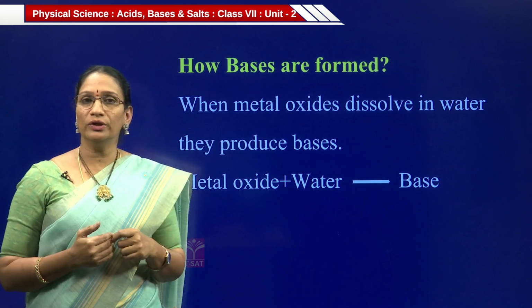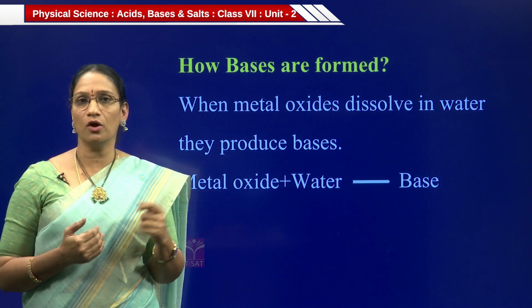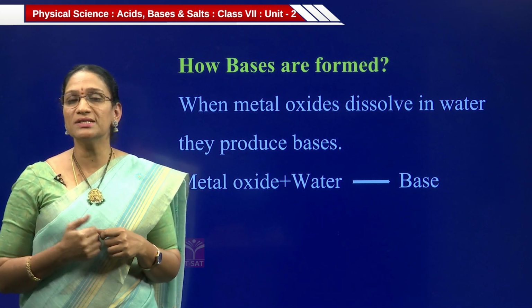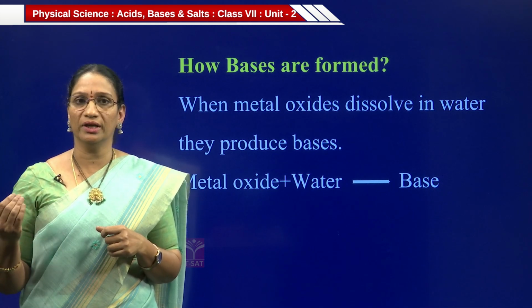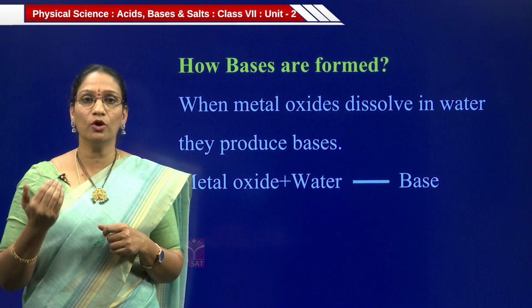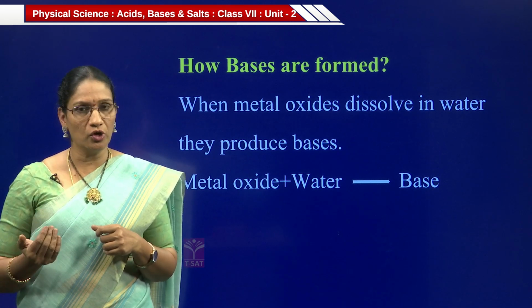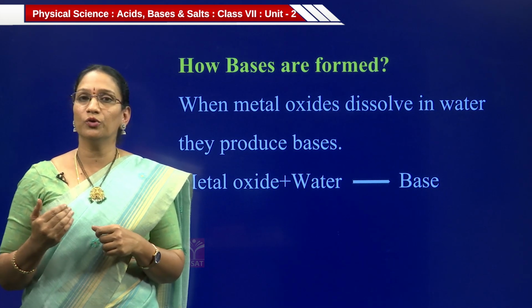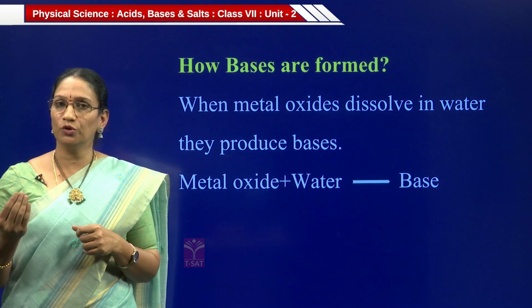Now we already know how acids are formed. When non-metal oxides are dissolved in water, acids will form. Then how are bases formed? When metal oxides dissolve in water, they produce bases. Metal oxides means magnesium oxide, calcium oxide, sodium oxide, potassium oxide, like this. When they dissolve in water, they produce bases. So when metal oxides react with water, they produce base.